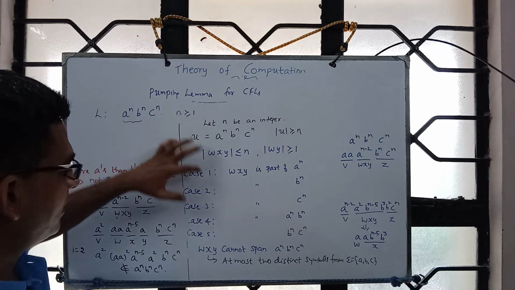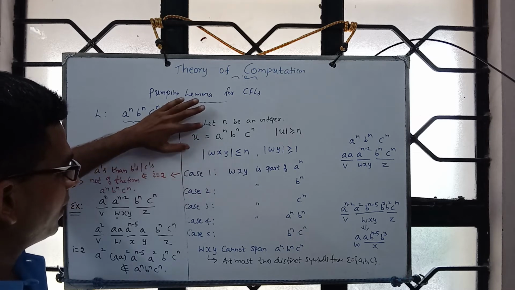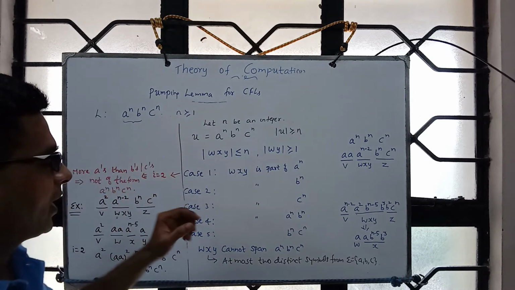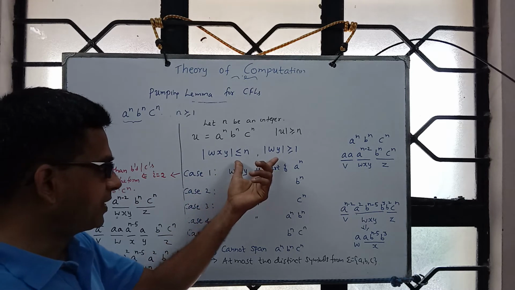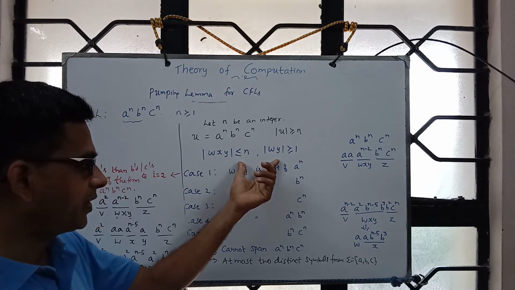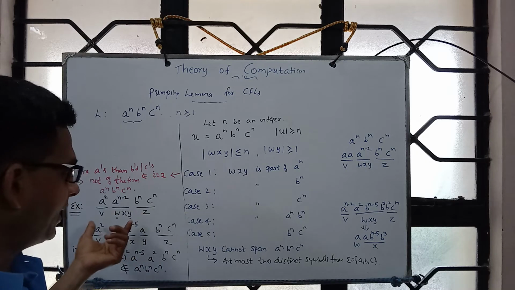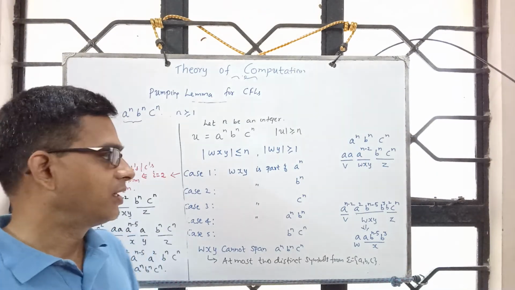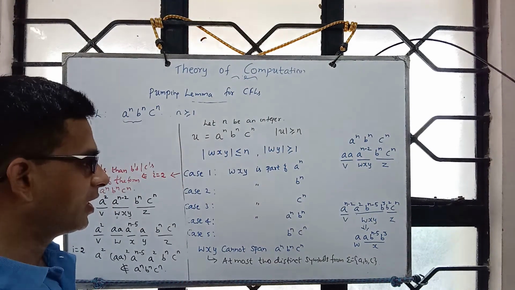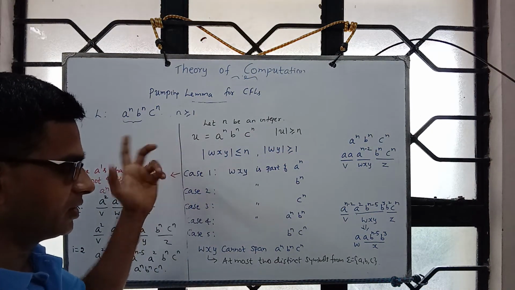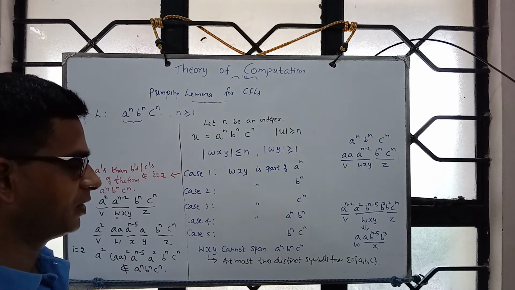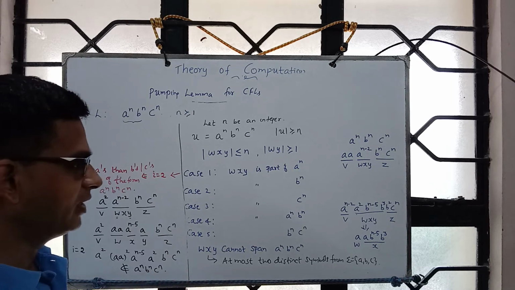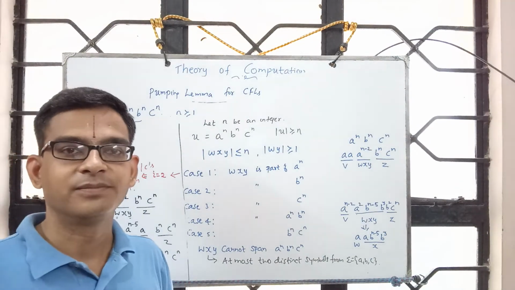So now what have we concluded? Here is a string which is part of L, and whatever way you decompose respecting the pumping lemma property, we generate a string which is not part of L. And that shows that our assumption that it is context free is false. So you conclude that a power n, b power n, c power n is not context free.